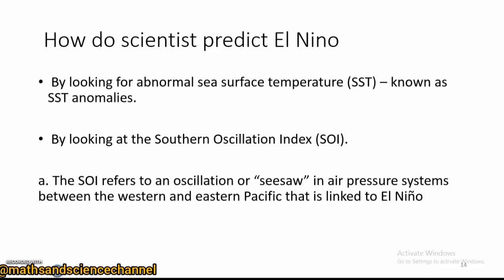The Southern Oscillation Index is basically a seesaw, an increase and decrease in the air pressure systems between the Western and the Eastern Pacific. That is actually linked to El Nino. So scientists look at all these indexes, this data, these anomalies, and with this data that they have, they can predict El Nino events, right?